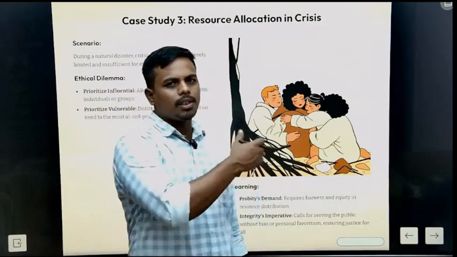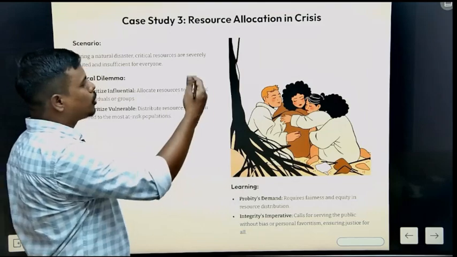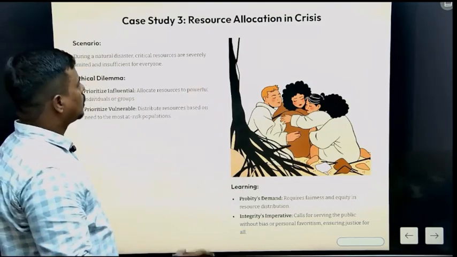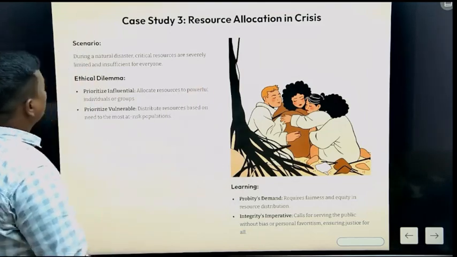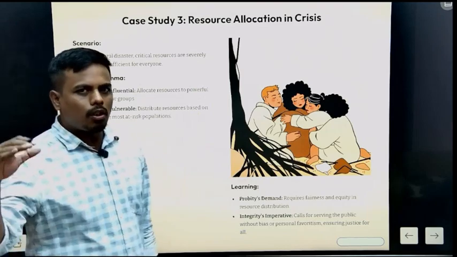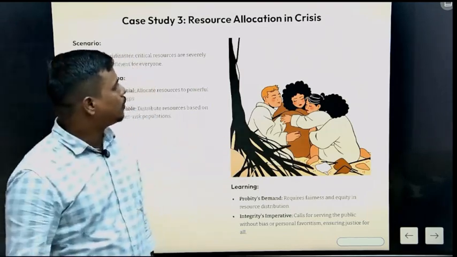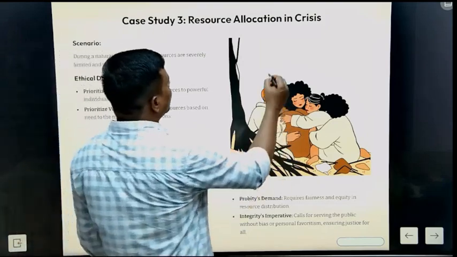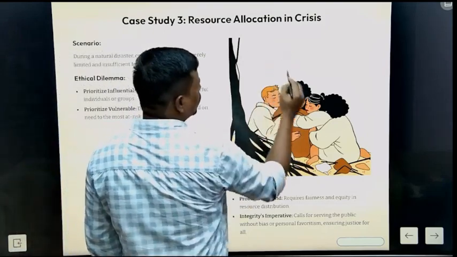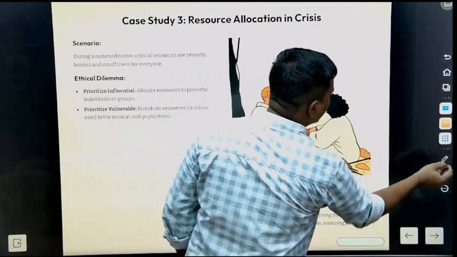I hope with these case studies you have understood these values in a very simple way. Now, if you have to give the crux of all these values which we have studied, let's put these three values on a victory podium.